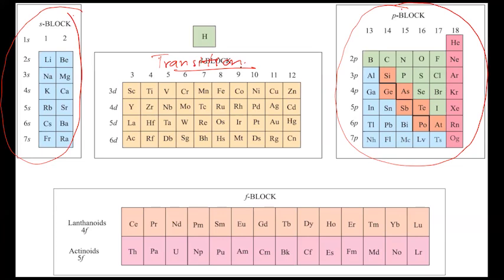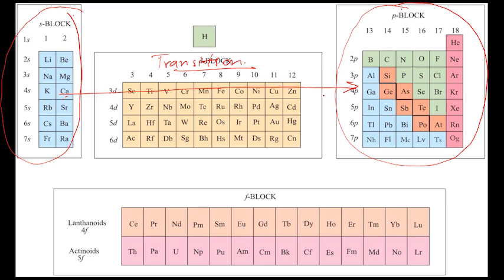Transition elements. The reason is that these are in between S and P block. So when you move from S to P, after S it is P, but when you move from S to P, it is not direct. You transition through D block. So that's why the name given is transition elements.